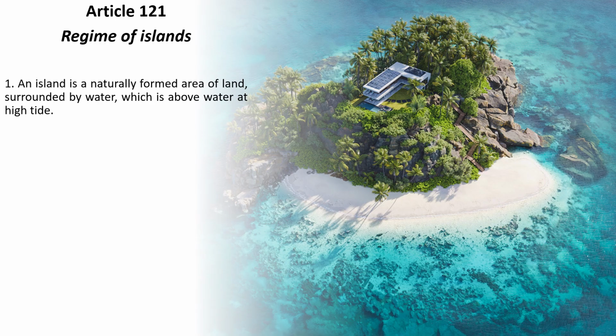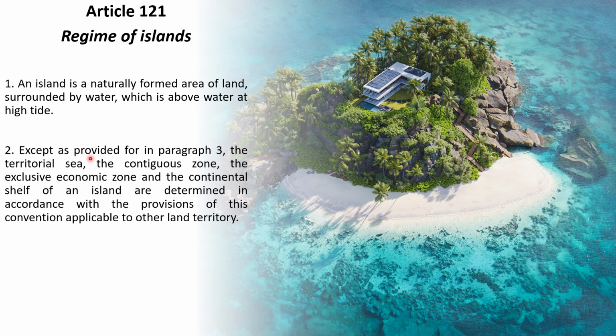It says that an island is a naturally formed area of land surrounded by water which is above water at high tide. So that means if you want to call something an island, obviously that island has to be surrounded by water and it will be above water at high tide all the time.